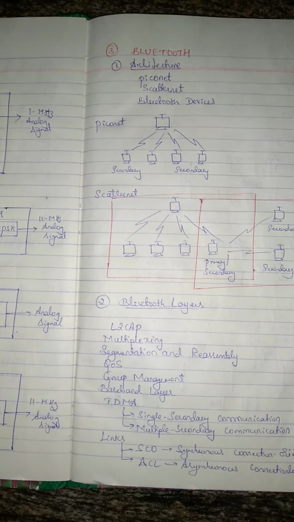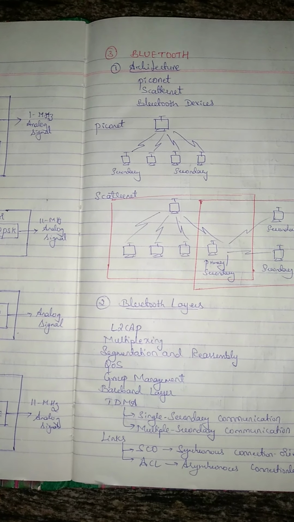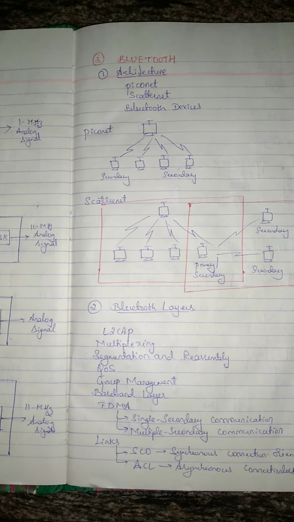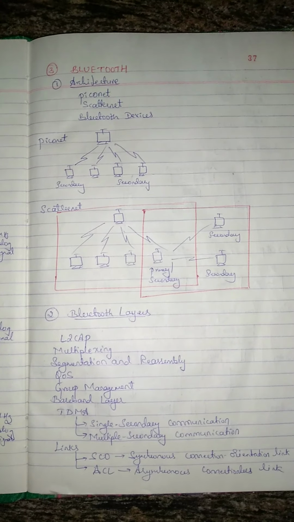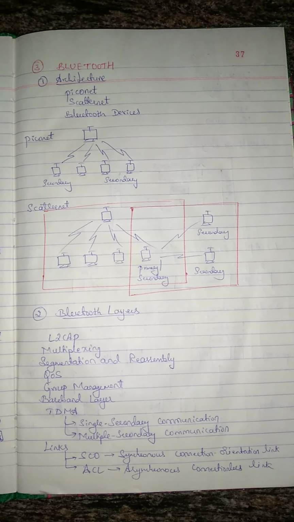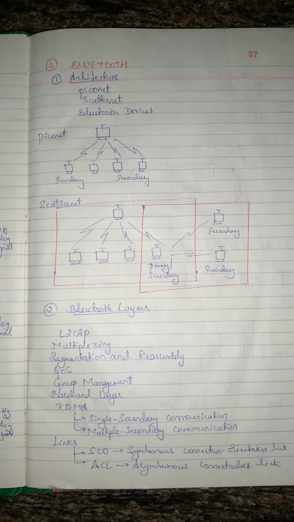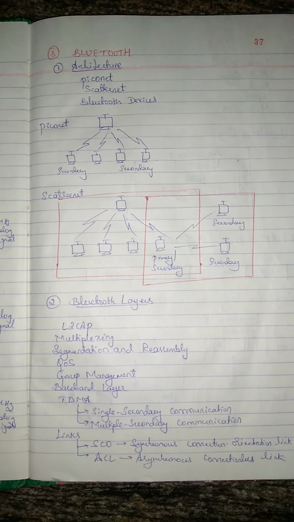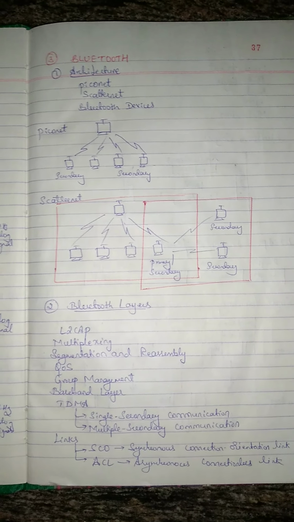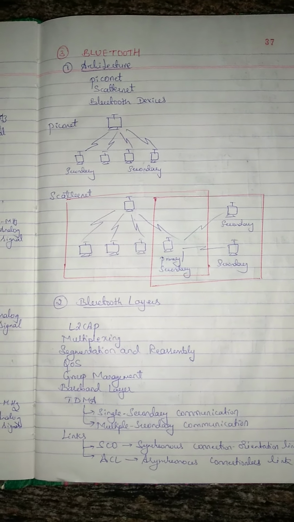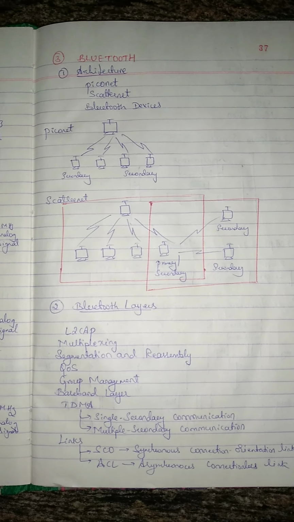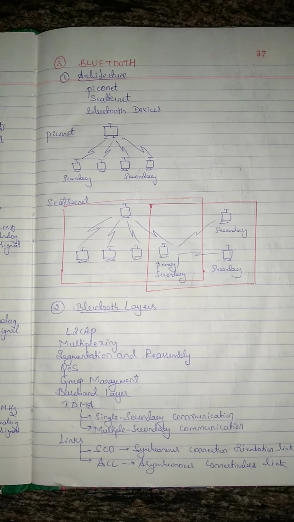Another application is monitoring devices that can communicate with sensor devices, which can be used in small healthcare companies. It is also used for security devices for connecting different sensors. And it is also used in many conferences where the attendees can synchronize their laptop computers. These are the applications of Bluetooth.